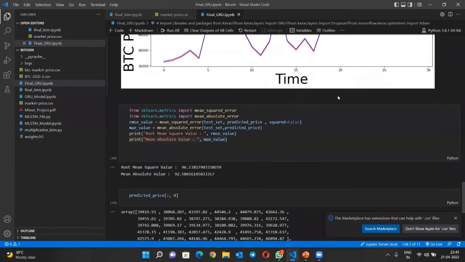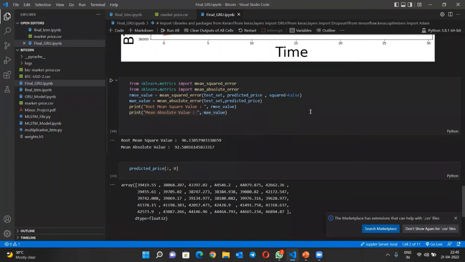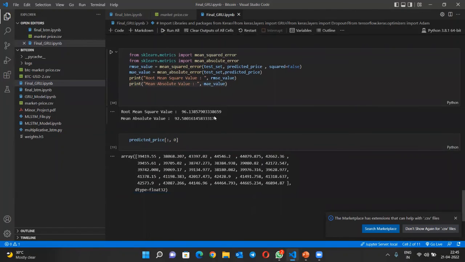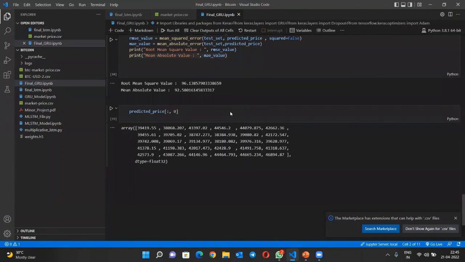After that, we find the root mean square error and mean absolute error. Compared to the LSTM, the GRU error rate is very low. So at last we have concluded that GRU is the best algorithm for predicting the Bitcoin price.